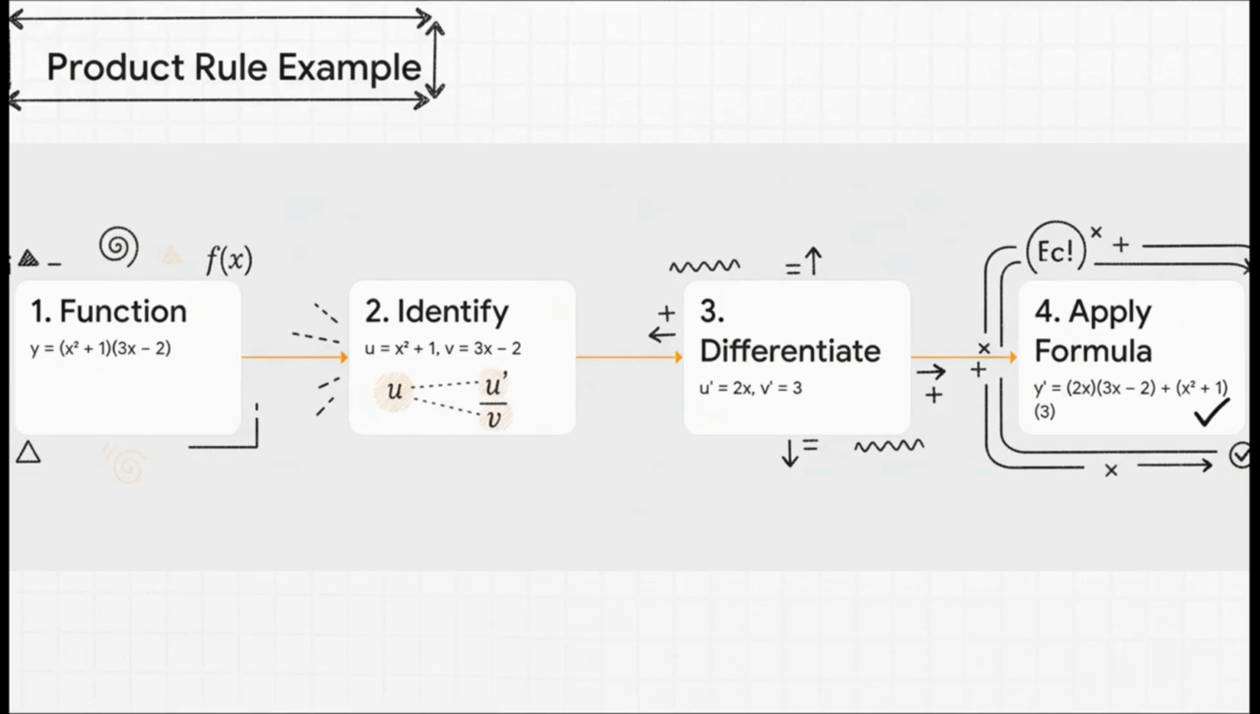We just label the first chunk u and the second chunk v. Find their derivatives on their own, that's u prime and v prime, and then you just plug everything into the formula. It's really just like following a recipe.